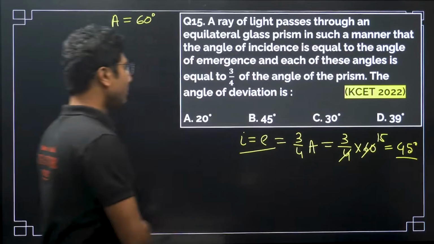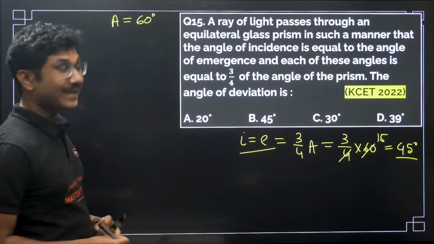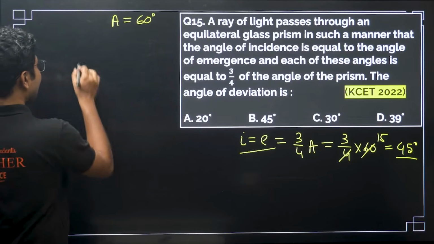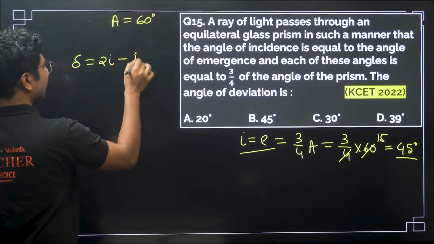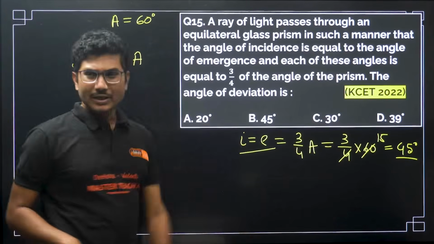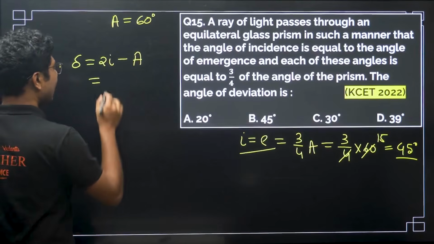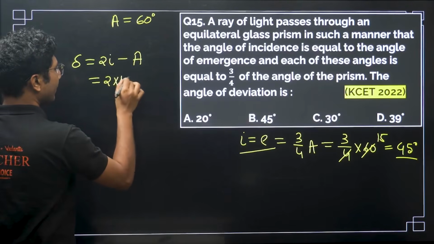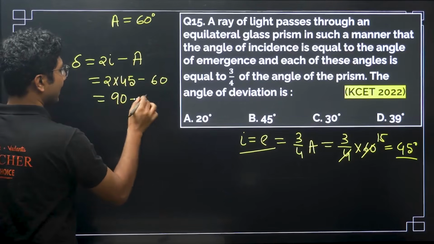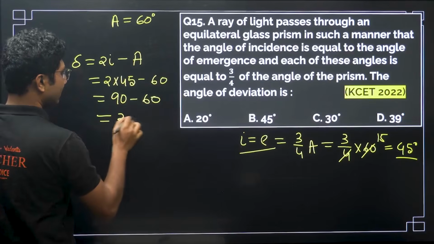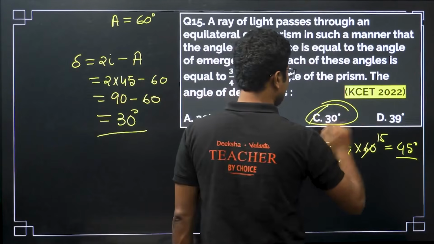Now in this particular case, what is the angle of deviation? Angle of deviation is 2I minus A, since this is the case of minimum deviation. So 2 into 45 minus 60, that is 90 minus 60, which equals 30 degrees. So the angle of deviation in this case is 30 degrees.